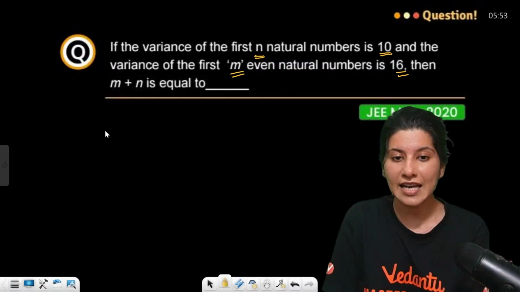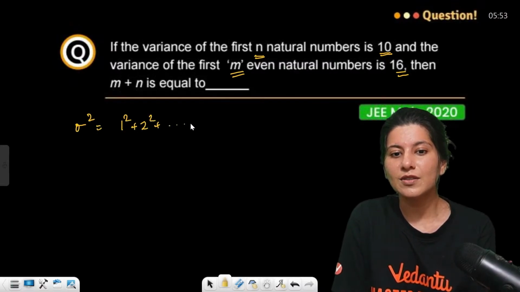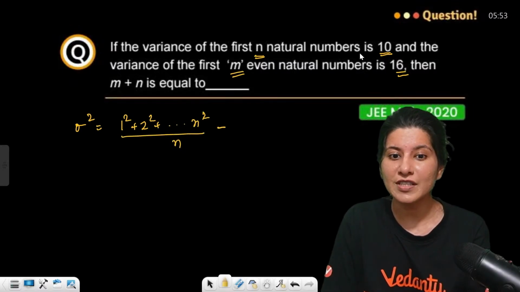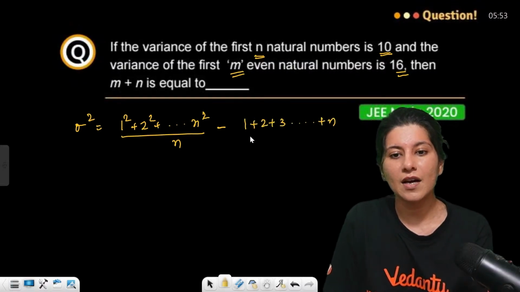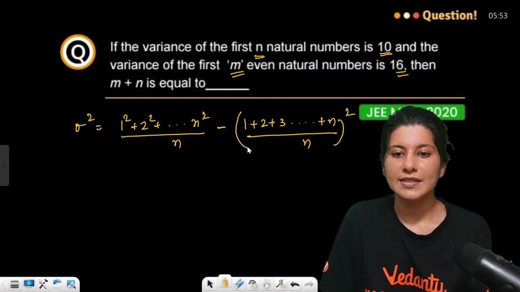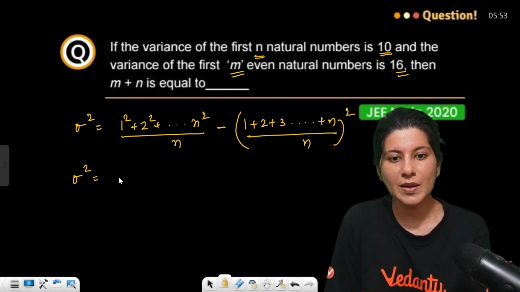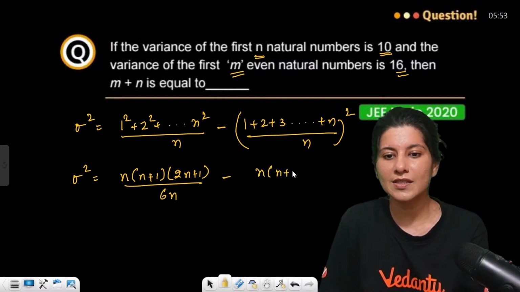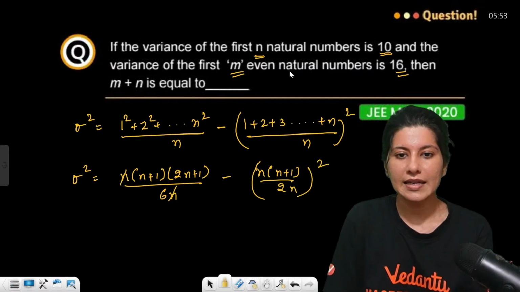Variance of first n natural numbers, sigma square, will be the mean of squares minus square of mean. So this is the sum of squares upon n, minus the mean of first n natural numbers, which will be 1 plus 2 plus 3 plus up to n, upon n, whole square. So sigma square will be n plus 1, 2n plus 1 by 6, minus n plus 1 by 2, square, n already there, n cancel.